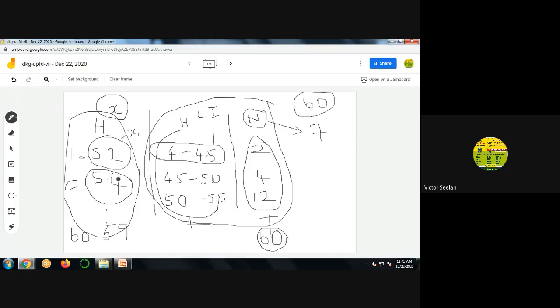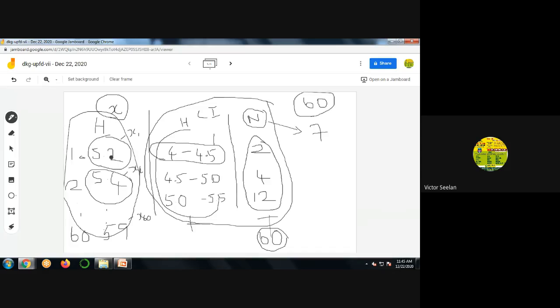Here, this is x1. Here, this is x2. This is x60. Clear? So we have a total of 60 students. So each value is called an x value.